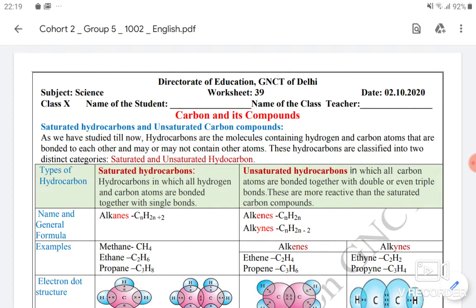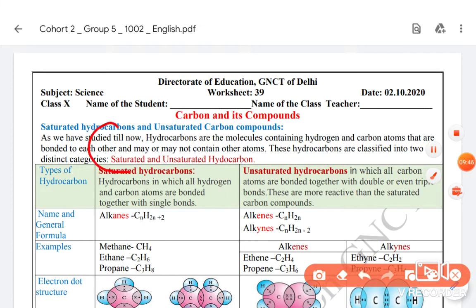Similarly, if we look at 3 carbon atoms, we are looking only at saturated ones now. It can be formed like this. This carbon is sharing one electron with the middle carbon. The middle carbon is sharing one electron with the carbon on the right side and one electron with the carbon on the left side. One line represents one pair of electrons, 1 electron from this carbon and 1 electron from this carbon. These lines are known as single bonds. So we are looking at saturated hydrocarbons, which form single bonds.